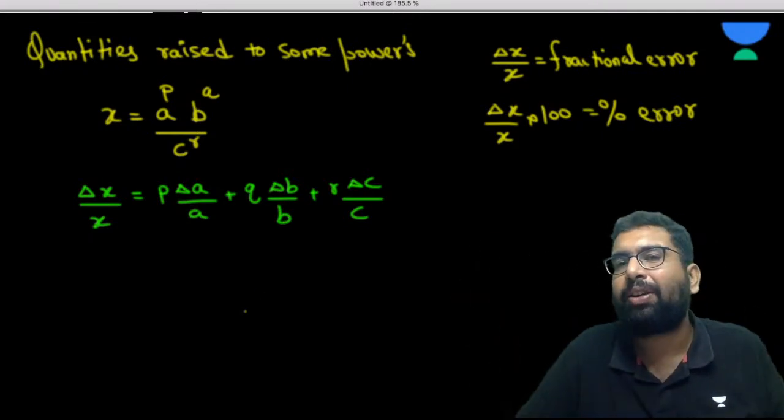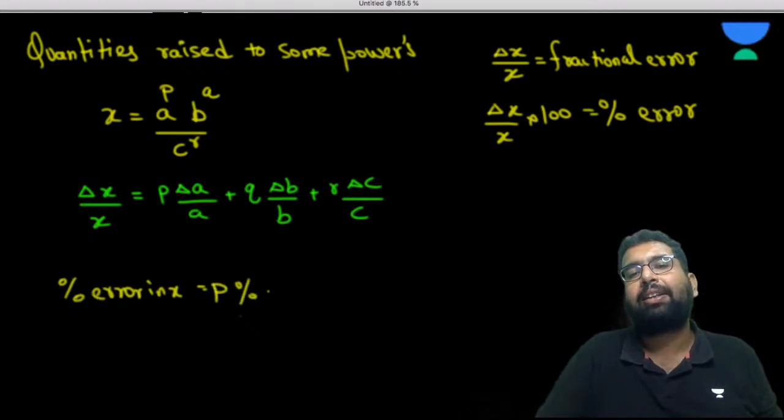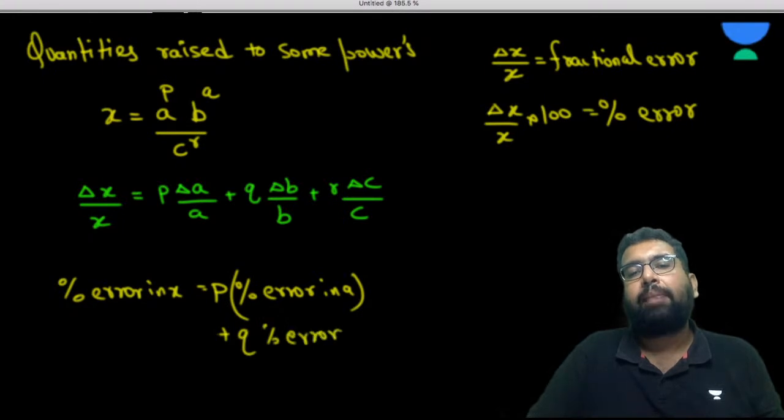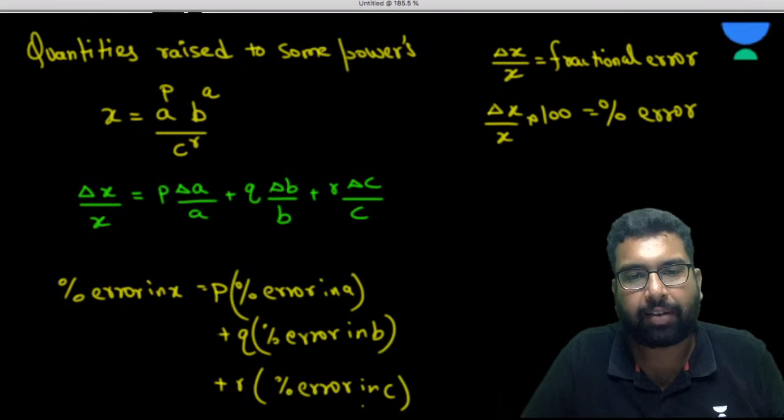So if I multiply 100 to this equation, how can I write it? Percentage error in x is equal to P times percentage error in A, and this is the formula how they write in the books now, because I multiplied it with 100, plus Q times percentage error in B, plus R times percentage error in C, right? Can we write like this?